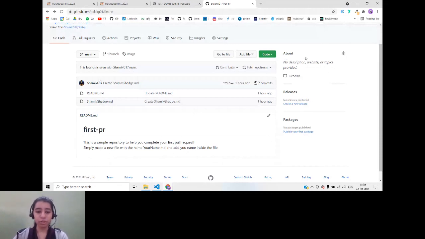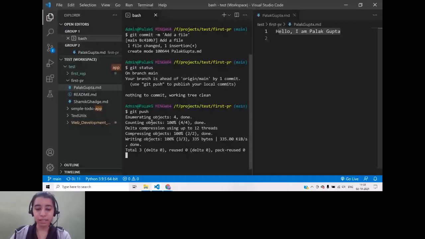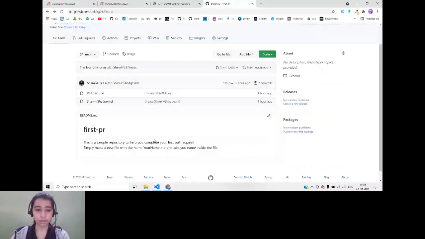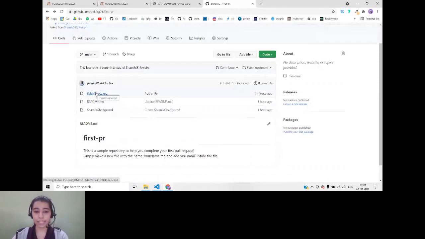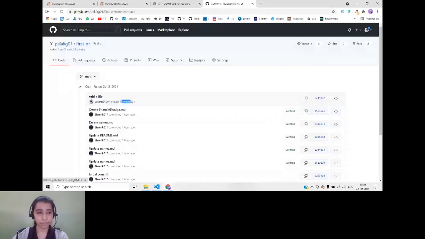After you do git push, it will compress all the files, whatever were there, and it will be sent to the fork. If you refresh this, you will see that your file has been added. If you look at the commits, you can see 1 minute ago, add a file, the name of the commit. That has been made, you have pushed the file and the changes are reflected over here.